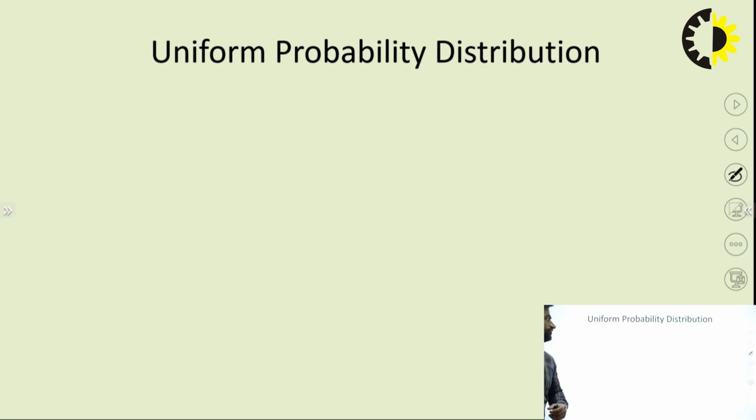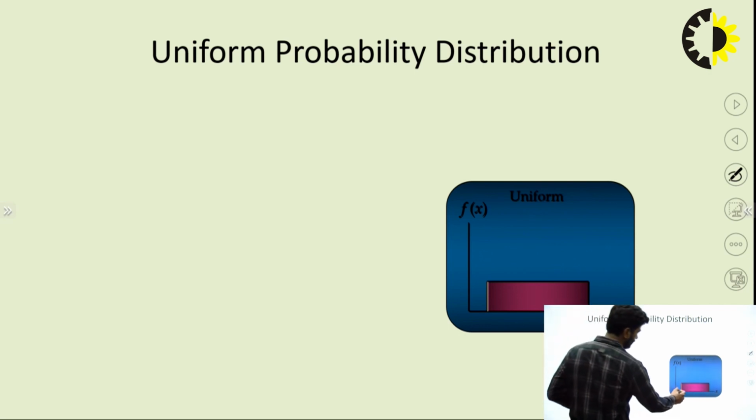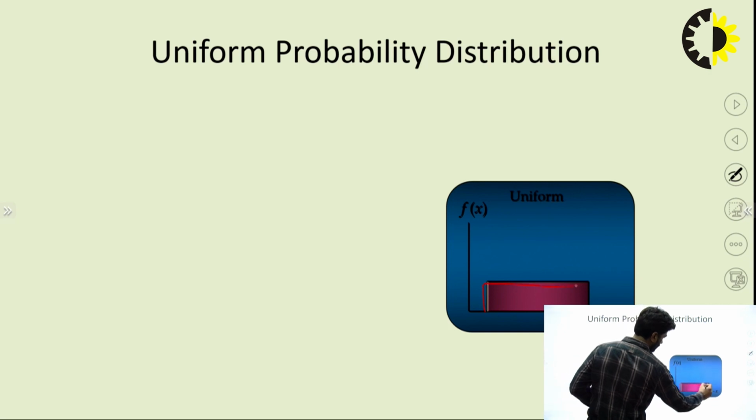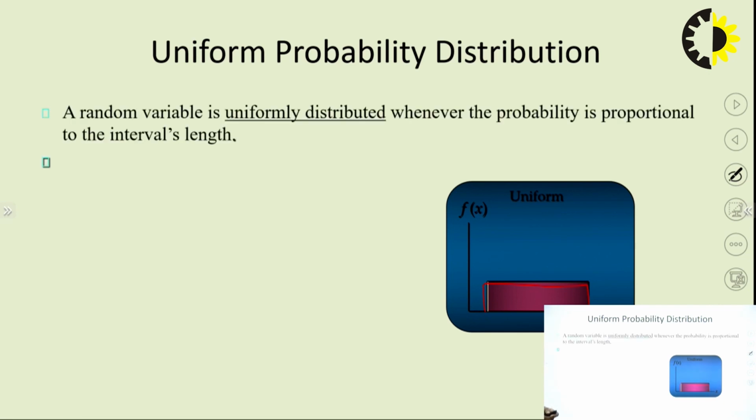Now let's do the uniform probability distribution function, for a continuous-time random variable. In this uniform distribution, our random variable is behaving in a rectangular window. As you see in this figure, in a uniform distribution the probability is proportional to the interval length.